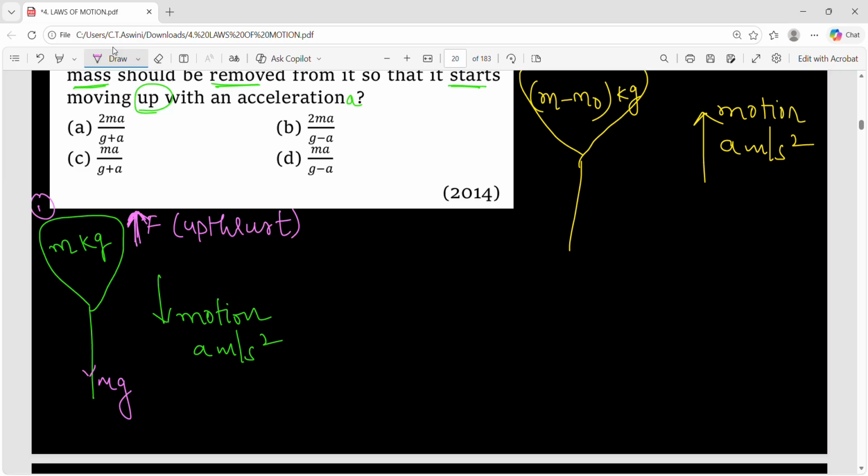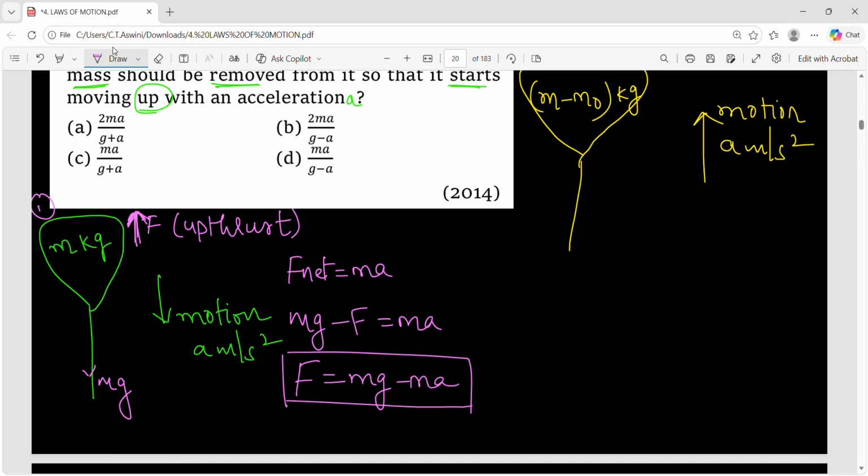That's why you have to take F net is equal to ma. So apply that. Now what will you do? The two forces are in opposite directions, so you have to take the difference. And what minus what? How will you decide that? See the motion. Motion is downward. So mg minus upthrust is equal to ma. Motion is downward in the sense downward side force is more. So always, bigger value minus smaller value. So what is F now from this? Can I write mg minus ma? So take it as 1 and keep it on hold.